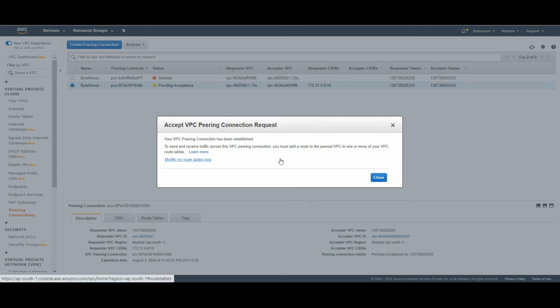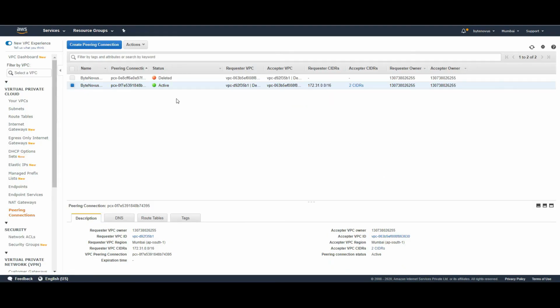So we have already completed two steps. We had initiated a peering connection. We have accepted the peering request. The last step is we need to modify our route table. So let me click on this link which is provided in the pop-up. Let me close this pop-up. You should be able to see that the status is now active.